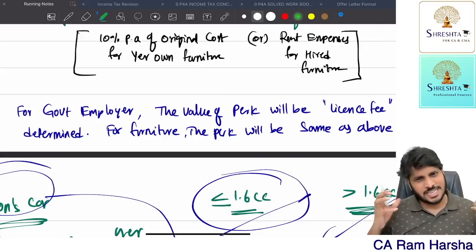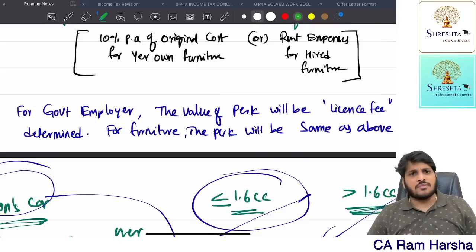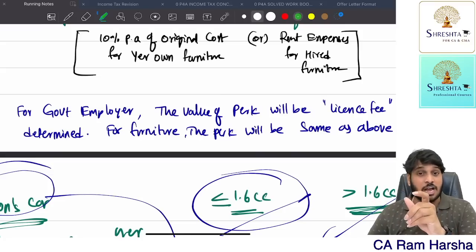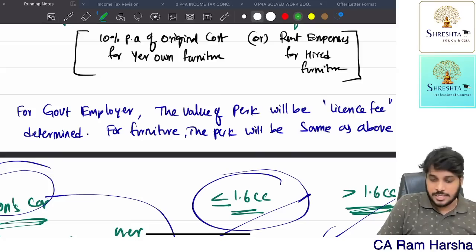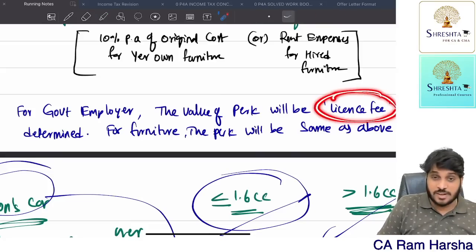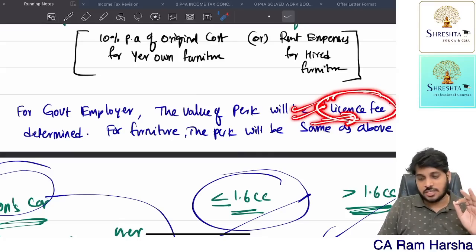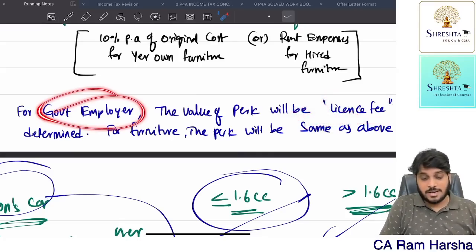Which means the employee is getting some benefit. What is the value of the benefit that we can tax? Very simple. Whatever license fee is determined by the government per month, that itself is treated as the value of the house per month. So this is the taxable value for a government employee.